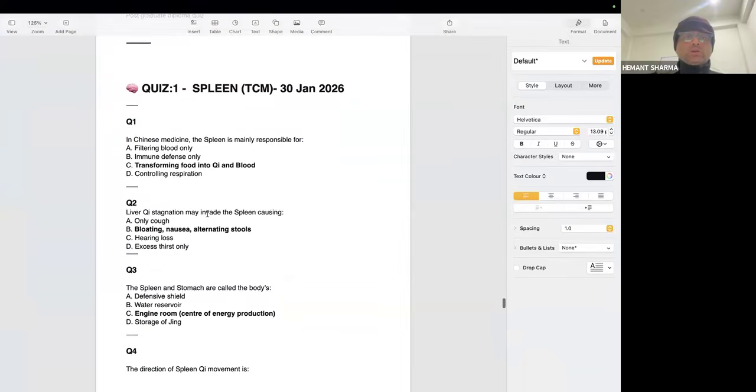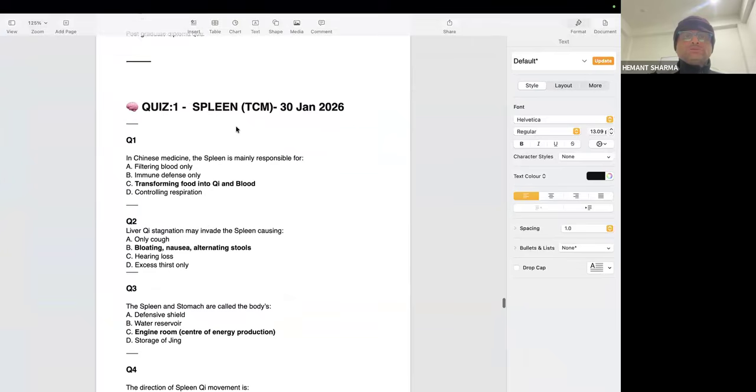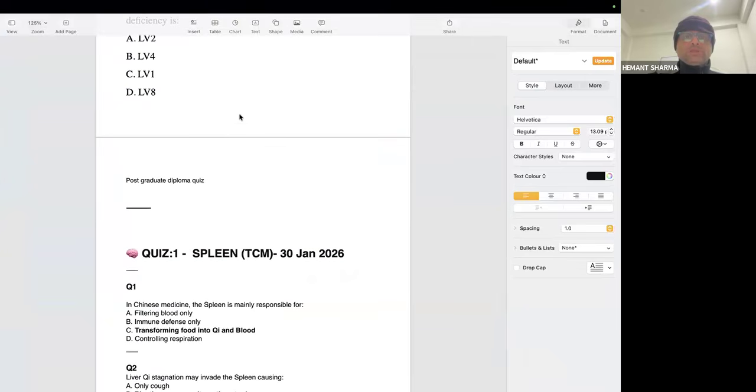So the question number 1. In Chinese medicine, the spleen is mainly... Sir, answer is transforming food into chi and blood.